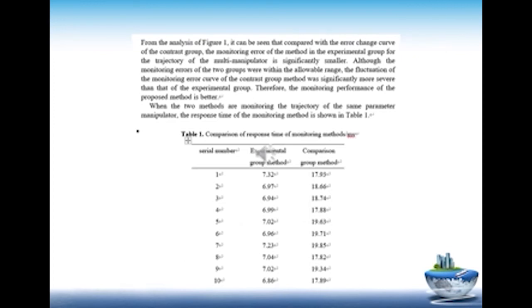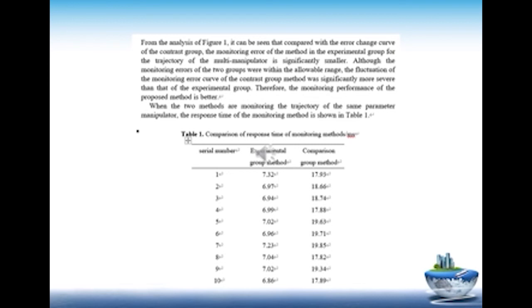From the analysis of Figure 1, it can be seen that compared with the error change curve of the contrast group, the monitoring error of the method in the experimental group for the trajectory of the multi-manipulator is significantly smaller. Although the monitoring errors of the two groups were within the allowable range, the fluctuation of the monitoring error curve of the contrast group method was significantly more severe than that of the experimental group. Therefore, the monitoring performance of the proposed method is better.